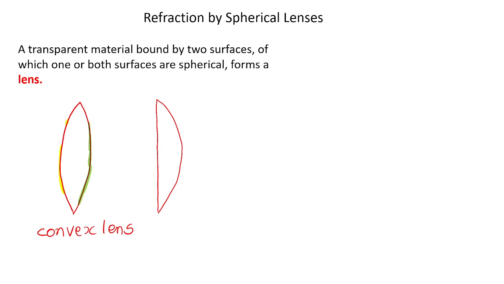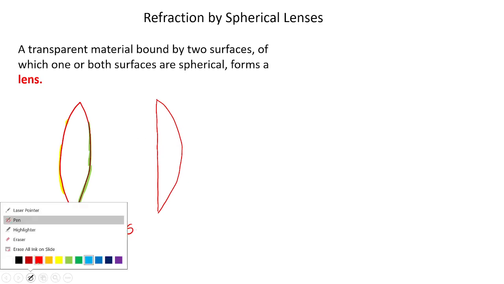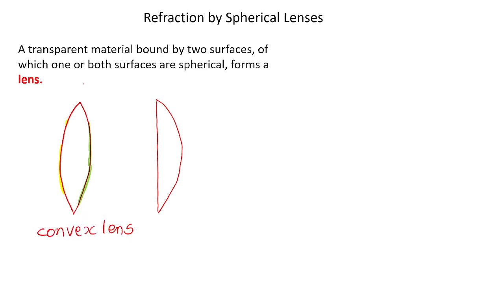This is also a lens because the definition is satisfied. One or both surfaces can be spherical. Understood? The right surface is spherical, but the left surface is plane. But no problem, it is also a lens. This is a half of a convex lens. Then another half. If I cut like this, the left side part is also another lens.